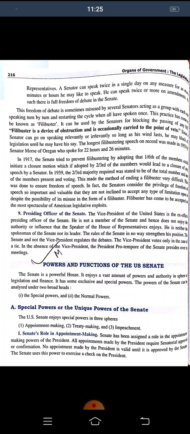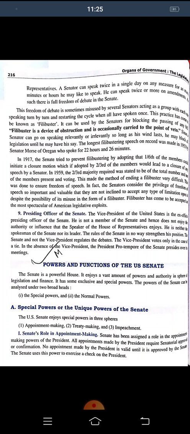It enjoys a vast amount of powers and authority in spheres of legislature and finance. It has some exclusive and special powers. The powers of the Senate can be analyzed under two broad heads. One is the special powers and the other is the normal powers. So what are the special powers? We are going to understand that first.